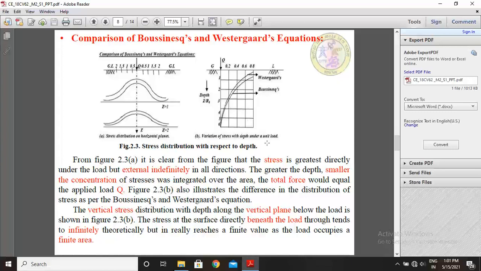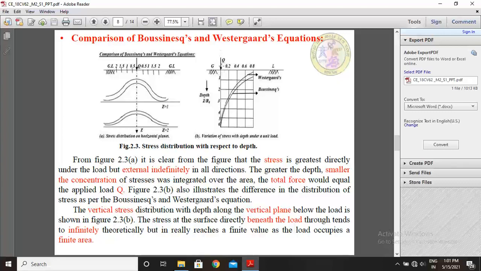See these diagrams. This is the ground level, and load is acting at a corner. Here load is acting at the center of the building, but here load is acting at any one corner of the building. Then how do stresses act and how to calculate?